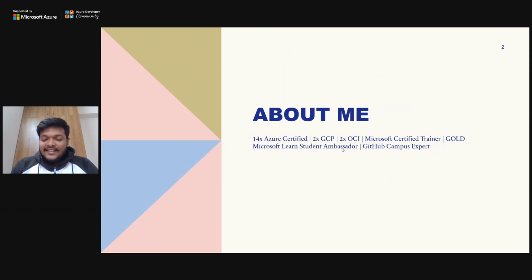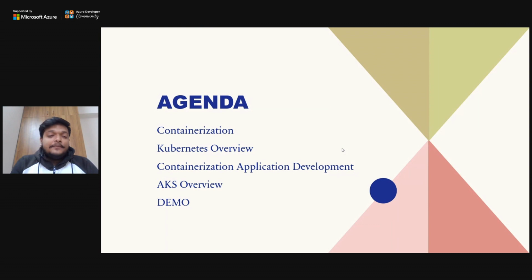I already told you about me, so let's dive into the agenda, right? Our agenda will be in this order. First, we will look into what containerization is. Second, we will look at the Kubernetes overview, what Kubernetes actually is. Then we will see containerized application development, meaning how containerized applications are developed and delivered to the client or the market. Then we will see the AKS overview, what solution Azure and AKS bring to you. And finally, we will see a small demo of how to set up a Kubernetes service on your Azure account, right?